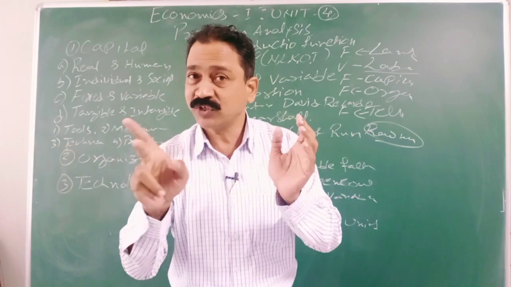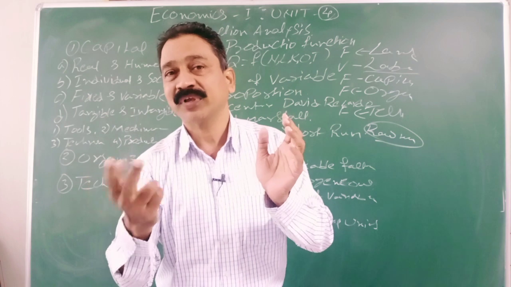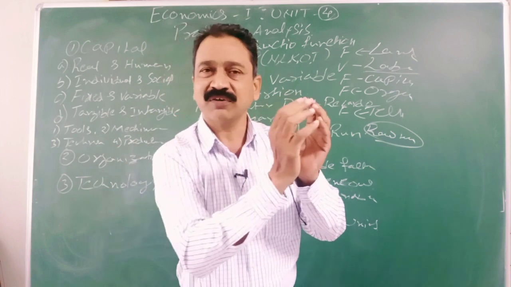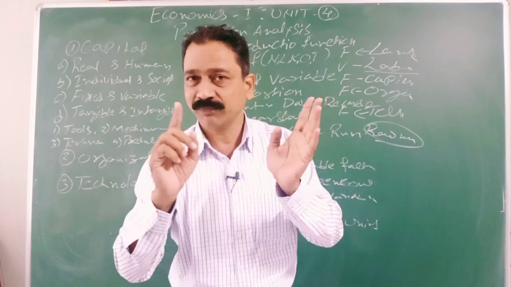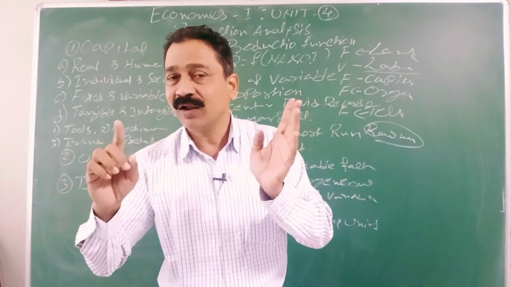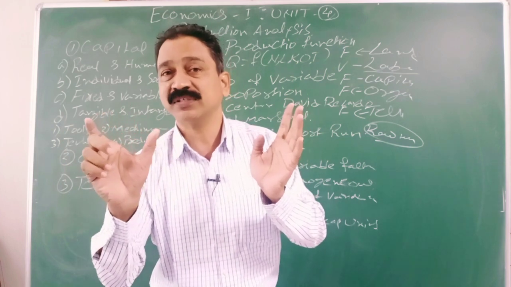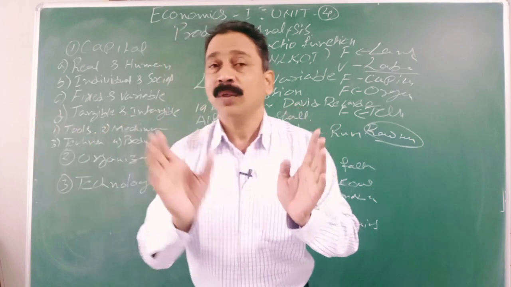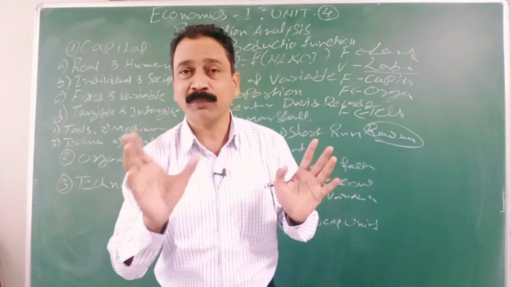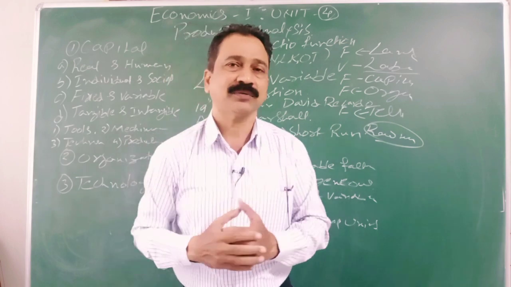See, combination changed. Previously there was only one labor, here appoint two labor. Combination changed now. All other things are fixed. 4 factors fixed, but one factor is changing. That changing is a variable factor. That is called variable proportions. Changing of proportions. So by changing this variable proportions, you can increase the output in a short period.